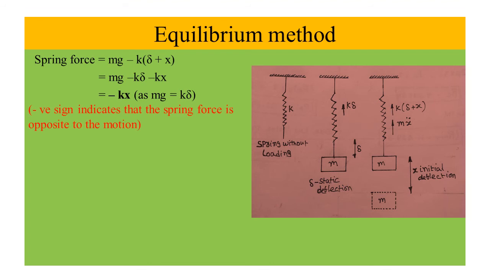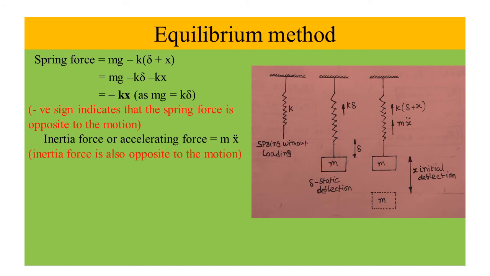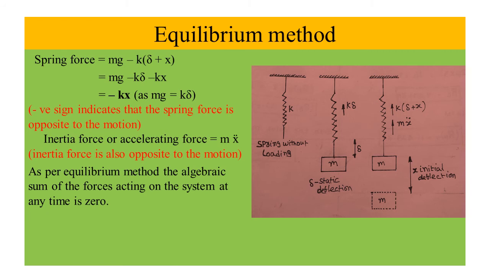The negative sign indicates that the spring force is opposite to the motion. Inertia force or accelerating force equals m x double dot. Inertia force is also opposite to the motion. As per the equilibrium method, the algebraic sum of the forces acting on the system at any time is 0.